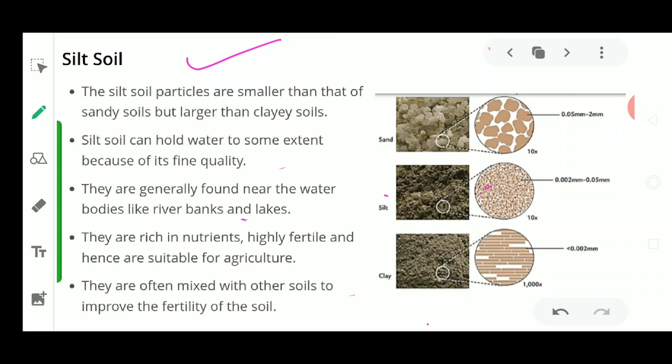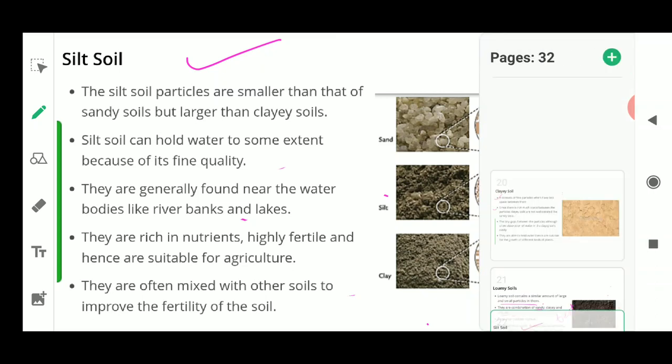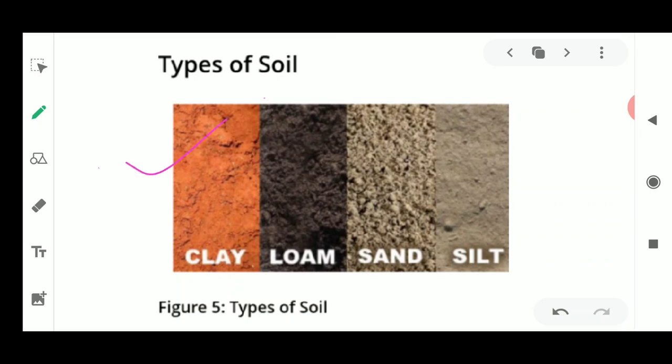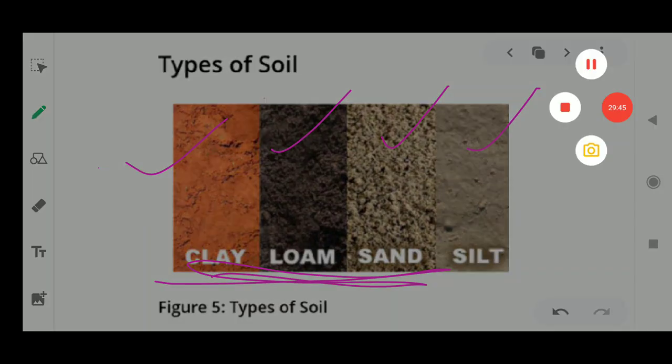So this was about the soil profile, and based upon it, soil can be of different types. We discussed the clayey soil, the loamy soil, the sandy soil, and the silty soil. These three soils are very common, and among them the loamy soil is the best one. This picture shows the types of soil all together. So I think in today's video we discussed enough about the vertical section of the soil.